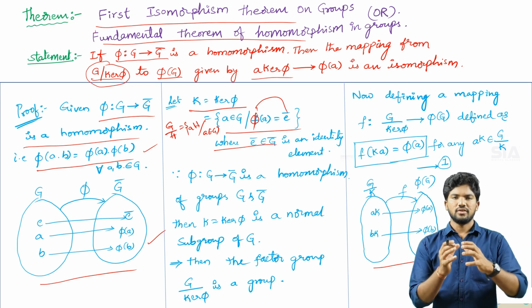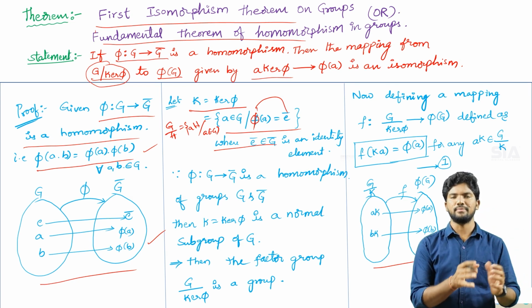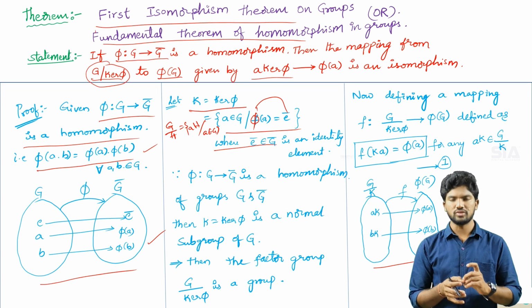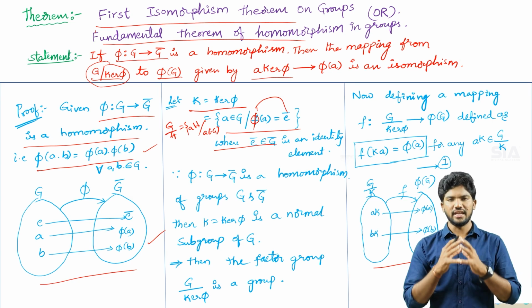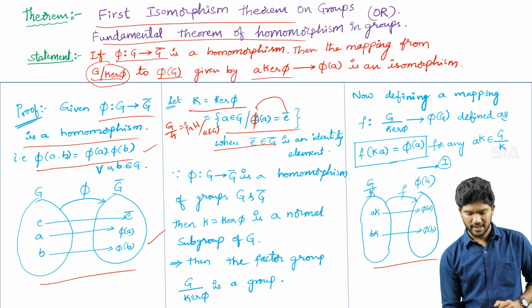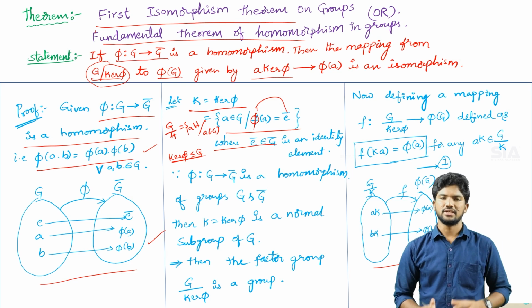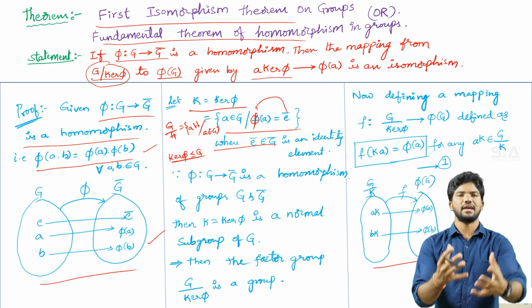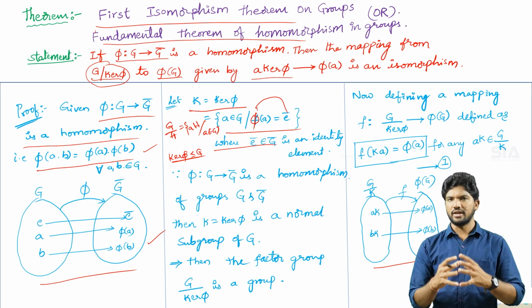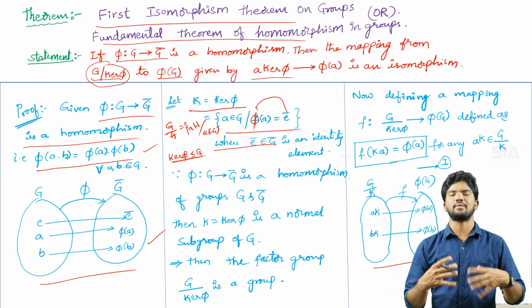From the previous lectures and by the known theorem, that is the properties of the elements under homomorphism, we proved that the kernel of any homomorphism is a subgroup of capital G. So therefore we can make a factor group. Whenever we make a factor group, first of all we have to make a normal subgroup.